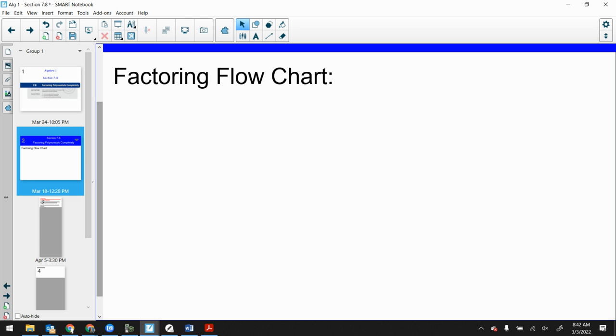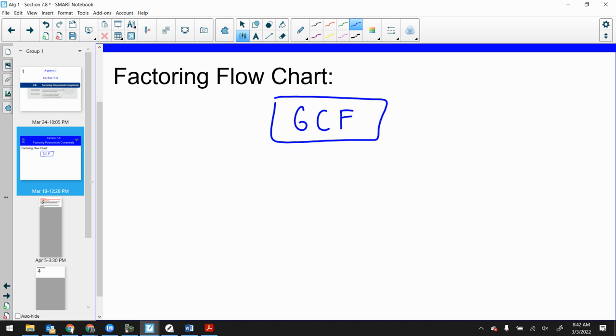Let's think about the very first time we started factoring. What did we do? What was our first thing that we talked about? Like those first couple questions on your quiz. What was the only thing you had to do there? Factor by GCF, right? That was the very first thing that I asked you to do. Again, I'd like you to draw this out in that big space that you have. So we factored by GCF at the very beginning.